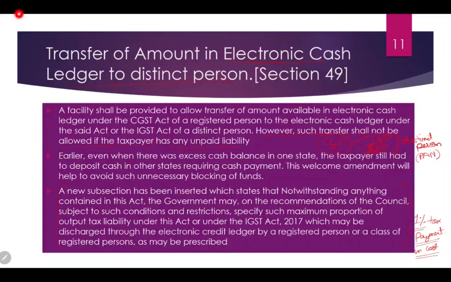Along with it, the government has given a backing to the 1% limit which the government has prescribed earlier, that for some certain taxpayers they have to pay the 1% tax liability in cash. So the government has given some legal backing to that, because earlier an issue was arising where it was not written that this 1% has to be paid in cash in the act. So the government has given legal backing through this subsection.